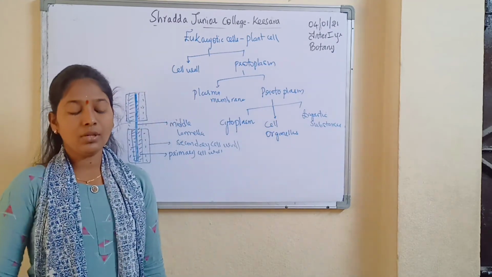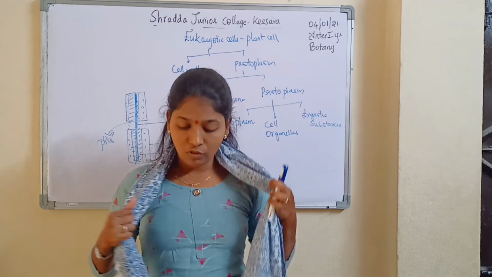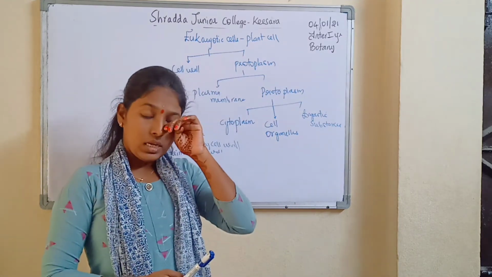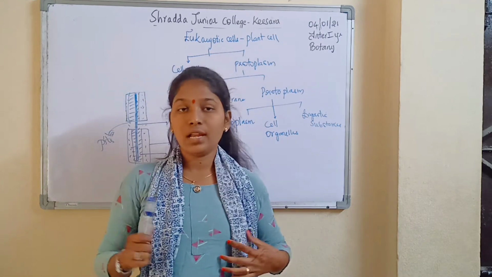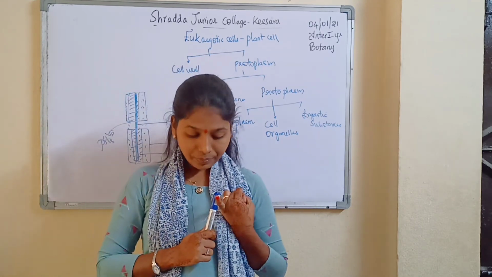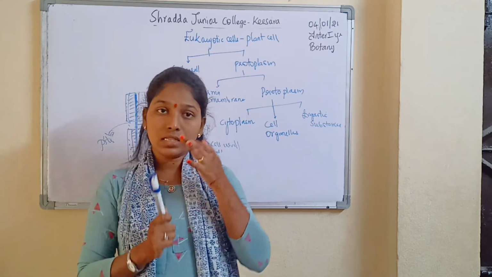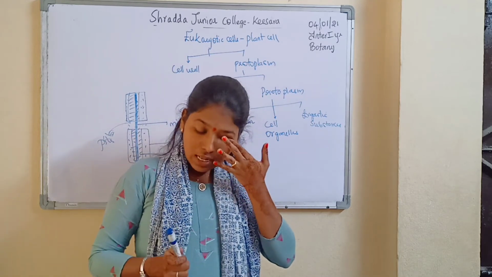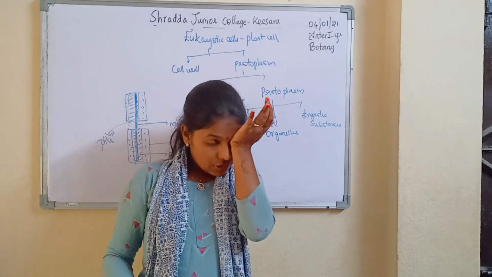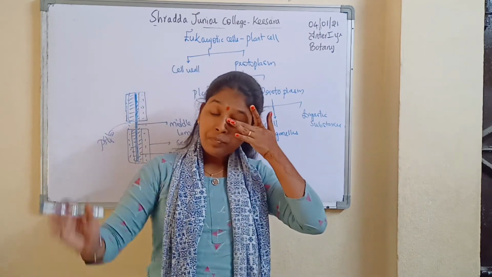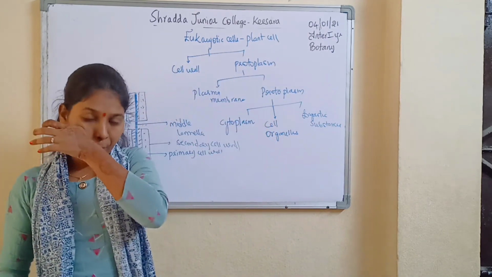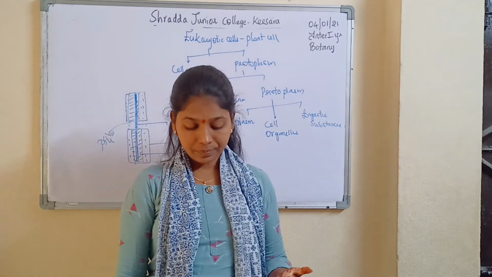Okay, so coming to the main functions of the cell wall of prokaryotic and eukaryotic cells. Cell wall provides rigidity and shape, that is the first function. It provides mechanical strength, that is the second function. And the cell wall is permeable and helps in the movement of materials across it. Because it is permeable, it lets materials move in and out.